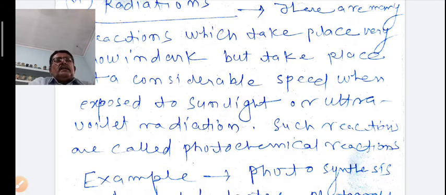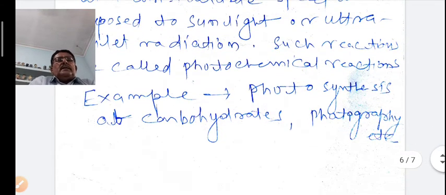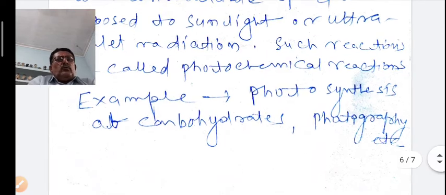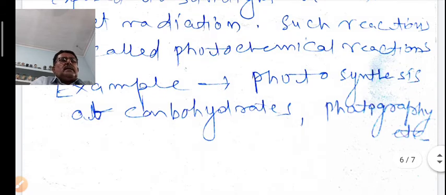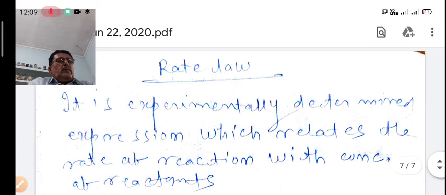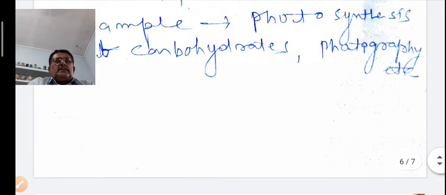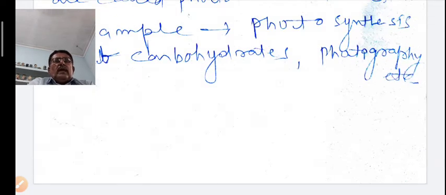In the presence of light, the reaction goes fast and in the absence of light, reactions go slowly. For example, photosynthesis takes place in the presence of light; in the dark it does not take place. Photosynthesis of carbohydrates, photography, all these reactions take place in the presence of light. It is directly proportional to the light. In the absence of light, it goes slowly. So it is also a factor.